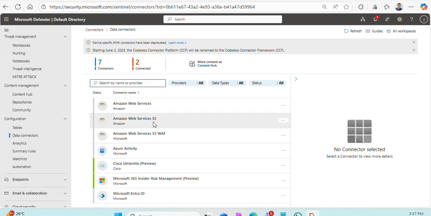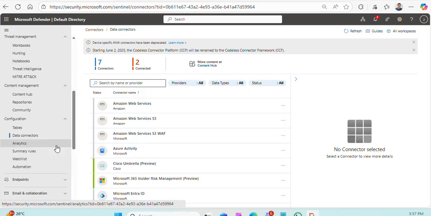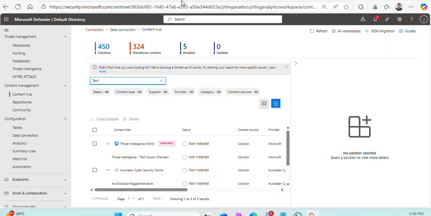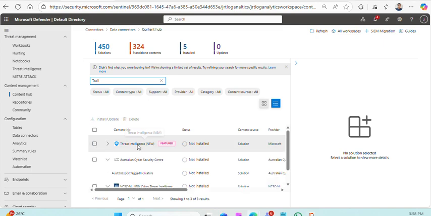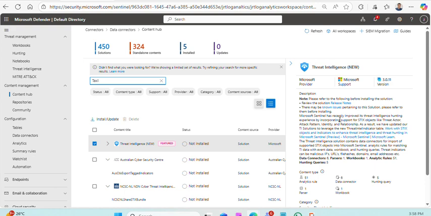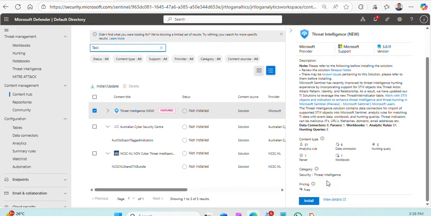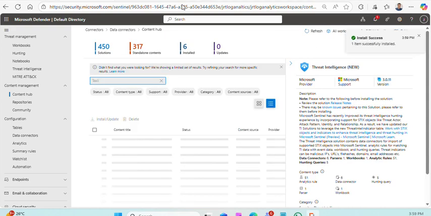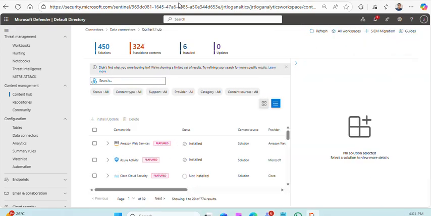I want to install another connector which helps in threat hunting, which is my threat intelligence connector from Microsoft. Let's go ahead and install this as well. Done. I will end this video here. Remaining things we will see in the next videos.